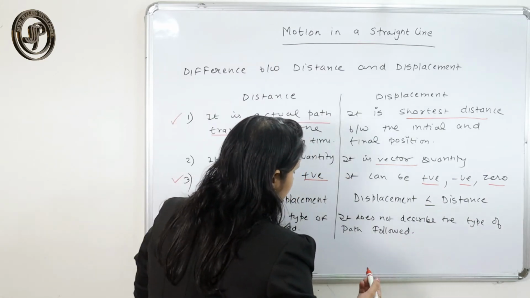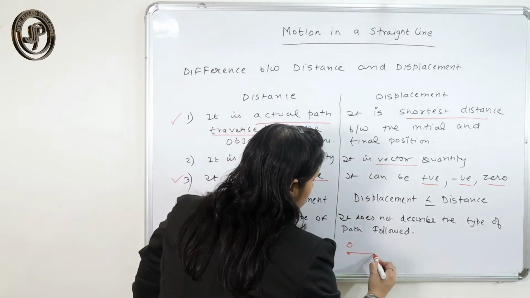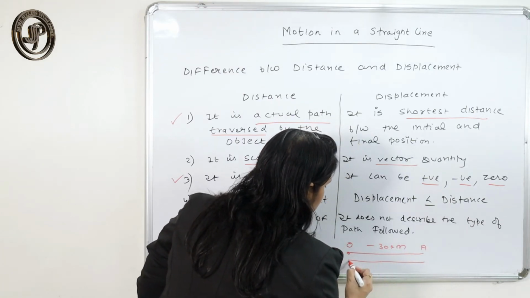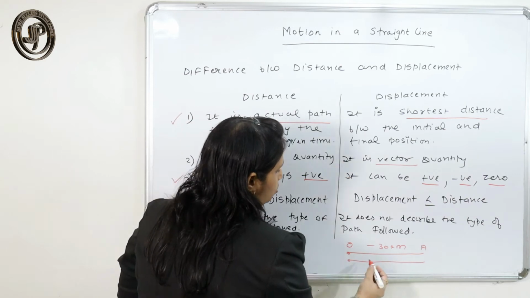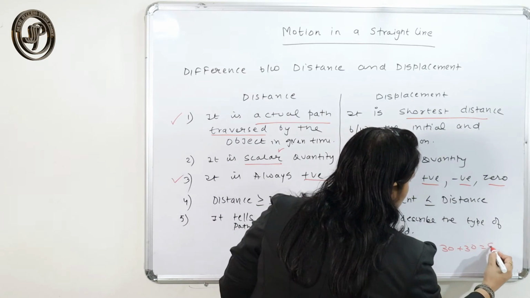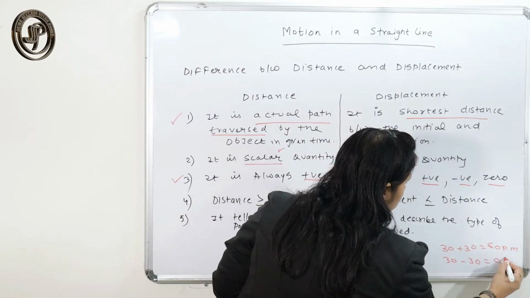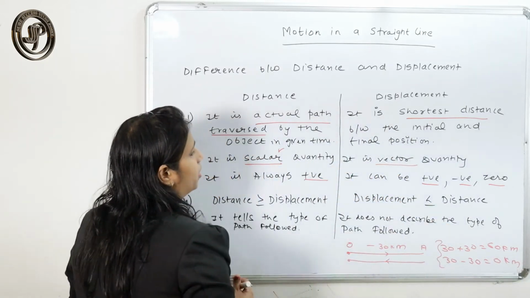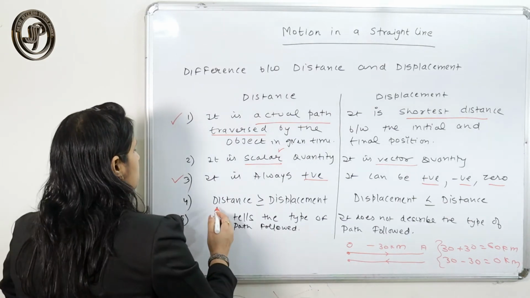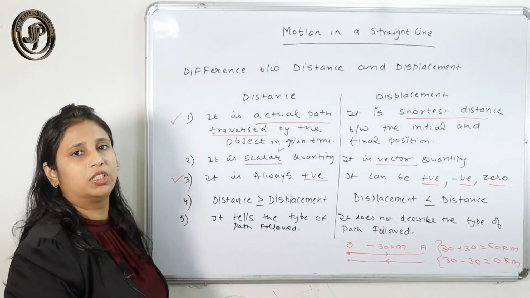Suppose you start from this point O and travel a distance of 30 kilometer and come back to the original position. In that case, your distance will be 60 kilometer, but your displacement will be 0. So the displacement can be 0. Distance is always greater than or equal to displacement.